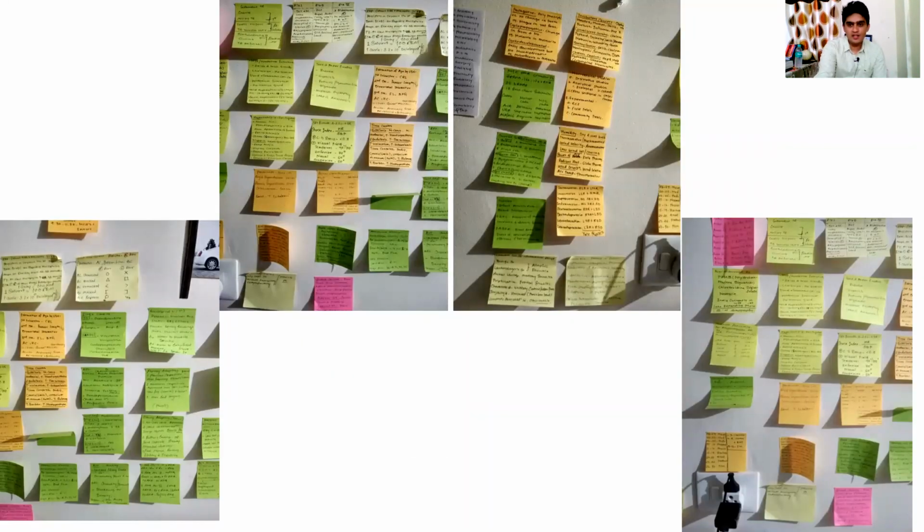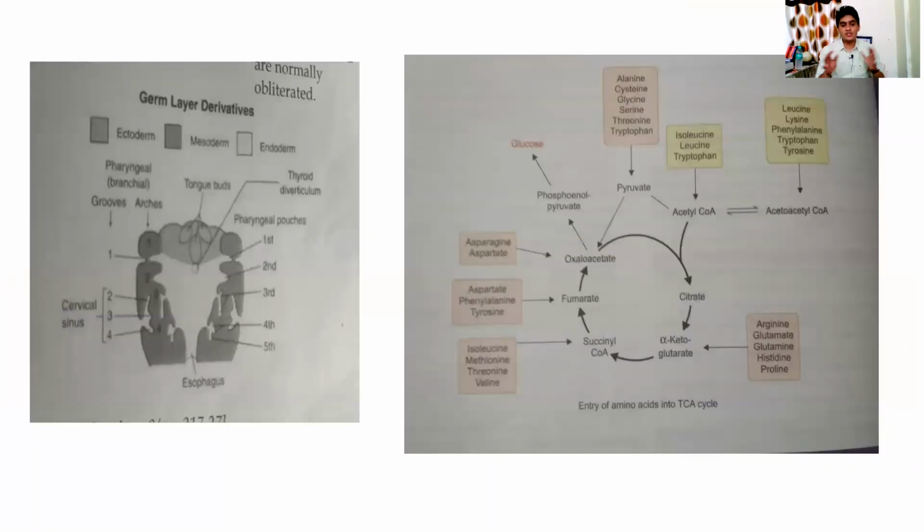So guys, you have to do everything that is needed. These images are from my preparation time. This is not something that I prepared today. For example, germ layer derivatives, or the many cycles in biochemistry, like this amino acid cycle. I used to take a photograph immediately, whenever I was on that page. And when I used to go to sleep, I would go through them once in a while.